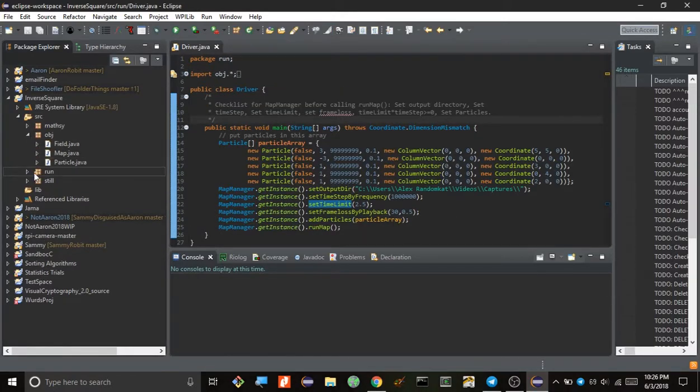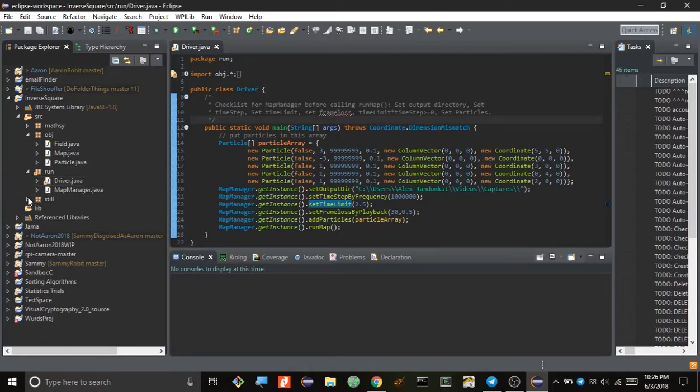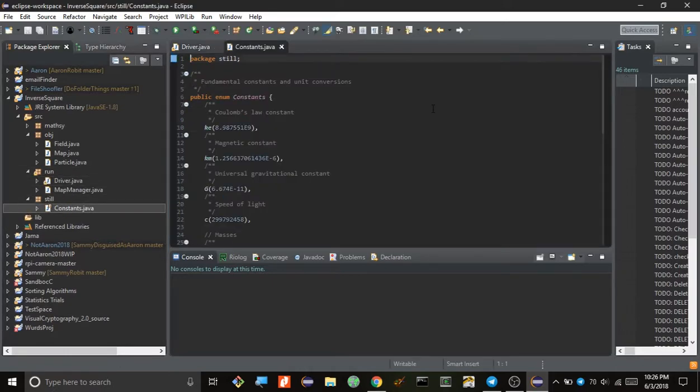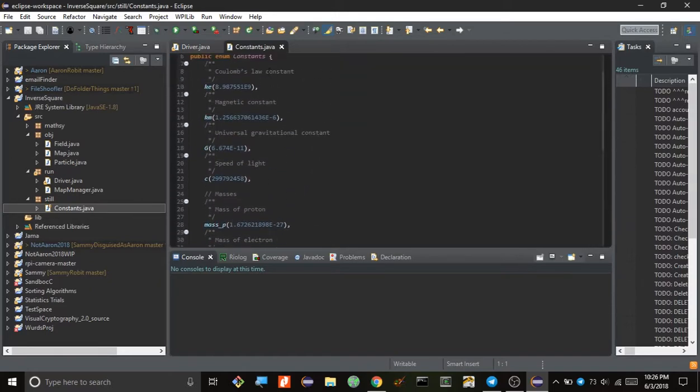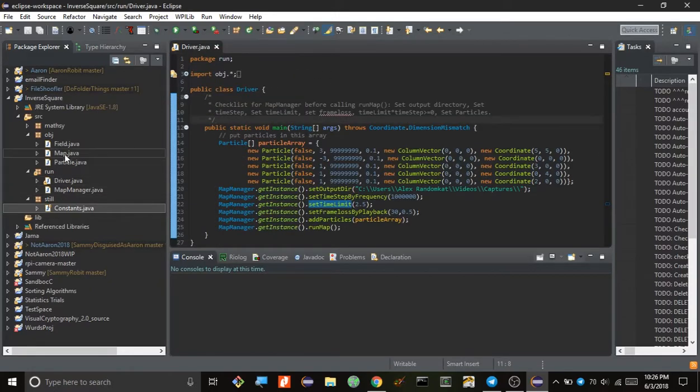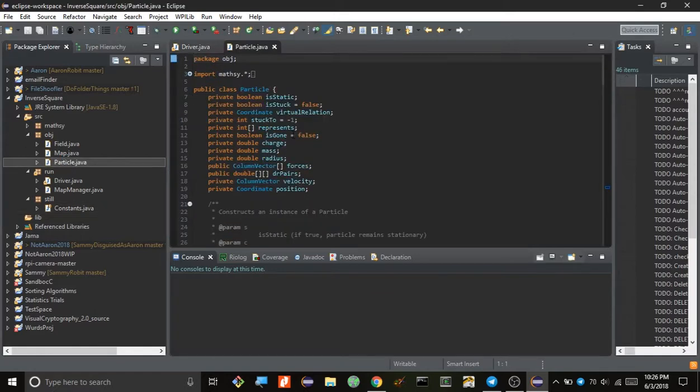And object. Okay. So now you also have an enum of just physical constants I can use. Okay, so let's move on to the basic unit of this simulation, which is the particle.